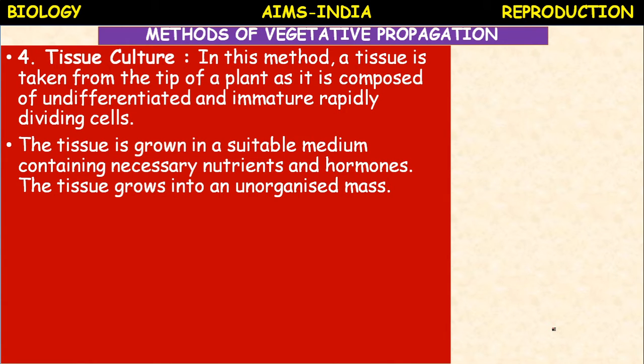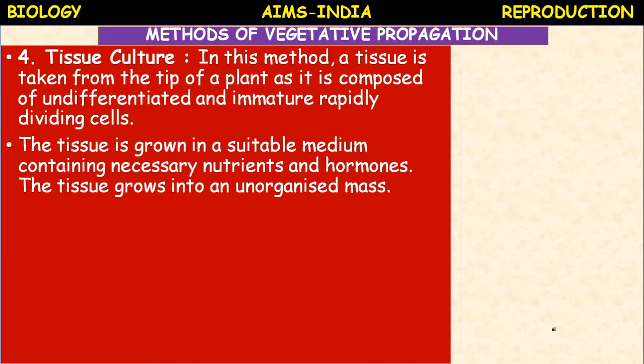The tissue is grown in a suitable medium containing necessary nutrients and hormones. The tissue grows into an unorganized mass which is called callus, C-A-L-L-U-S.